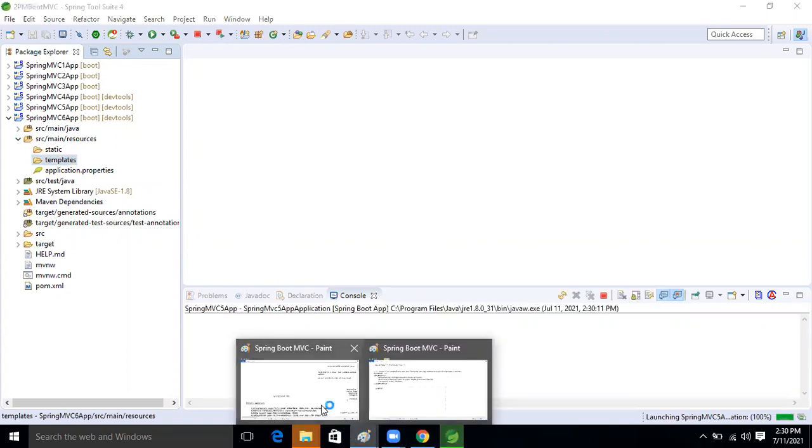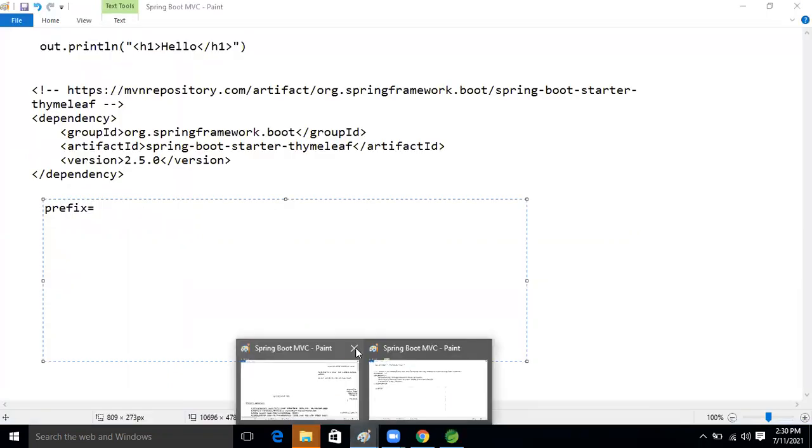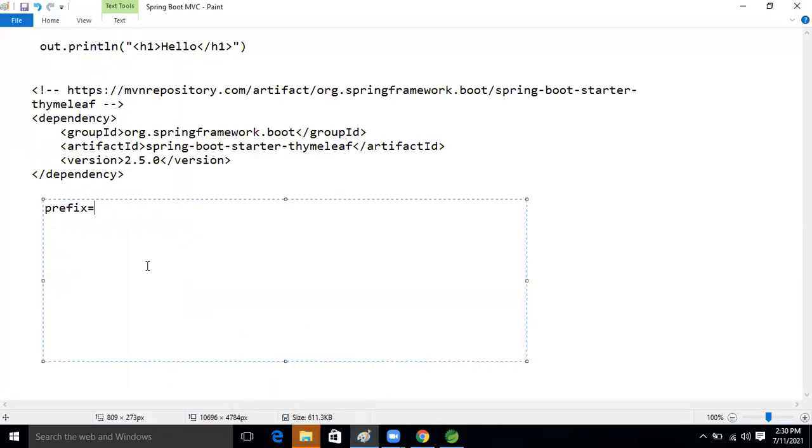Okay, so come here. Prefix and suffix. What will the prefix become? Classpath colon slash. What is that? Templates, right? The templates folder will become the prefix. After that, what will the suffix become? Dot html.